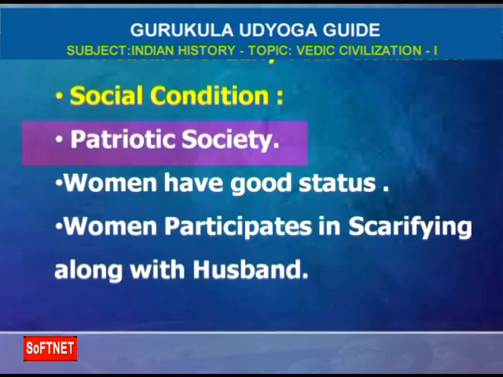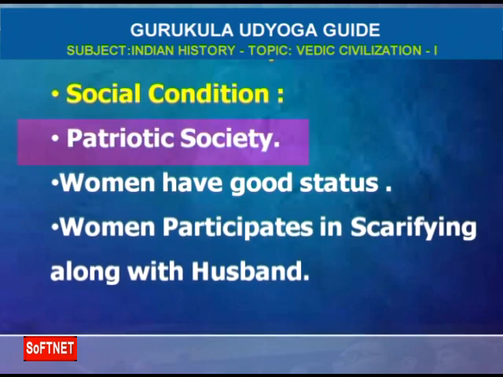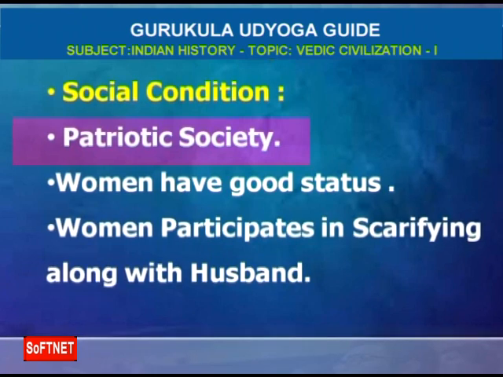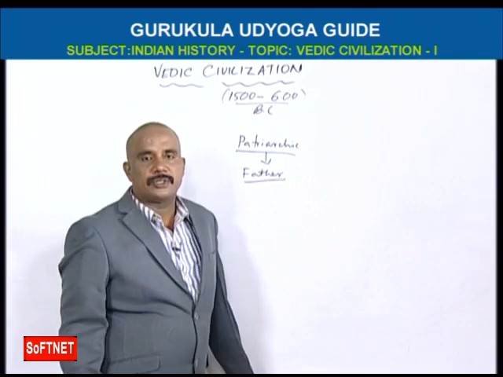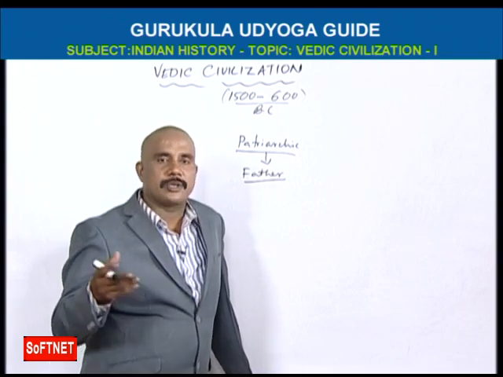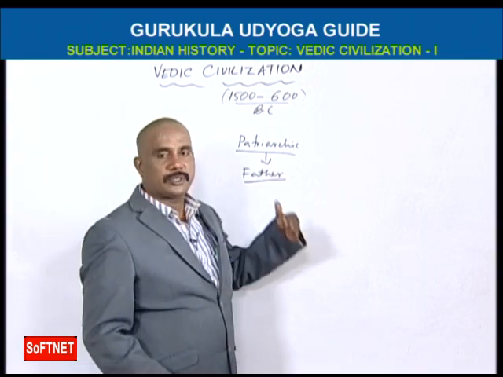It is called a patriarchic society. Patriarchic society means father-dominated society. Indus Valley civilization was a mother-dominated society, called a matriarchic society. But this is a father-dominated, patriarchic society.